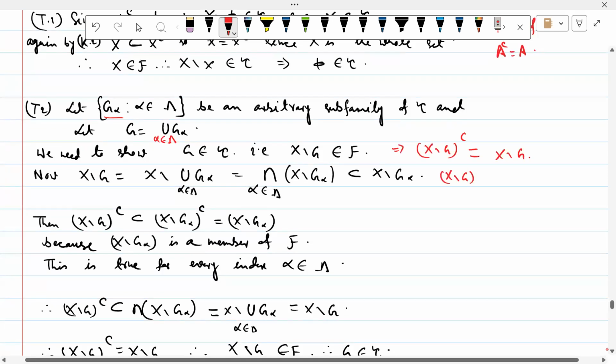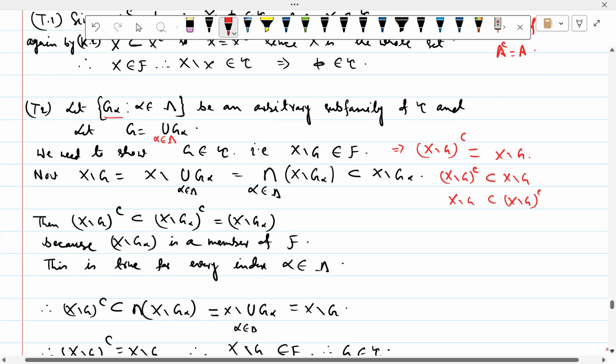First, X closure is a subset of X minus G, and X minus G is a subset of X minus G closure. তো আমরা স্টেপ বাই স্টেপ করব। Now X minus G is equal to X minus union of G alpha. Now apply De Morgan's law. So this union becomes an intersection and comes out. So this is equal to X minus G alpha intersection. এটা হচ্ছে সমস্ত X minus G alpha গুলো intersection.